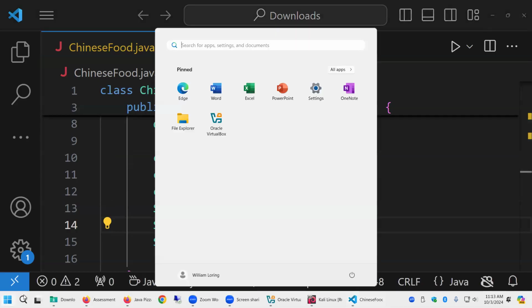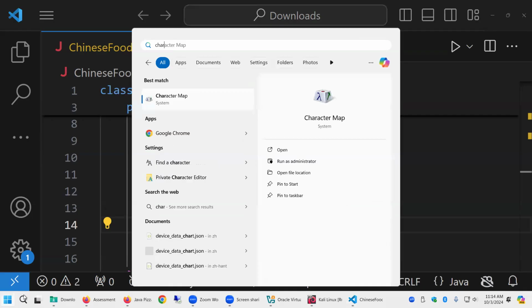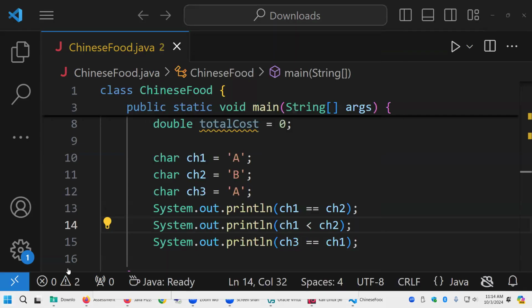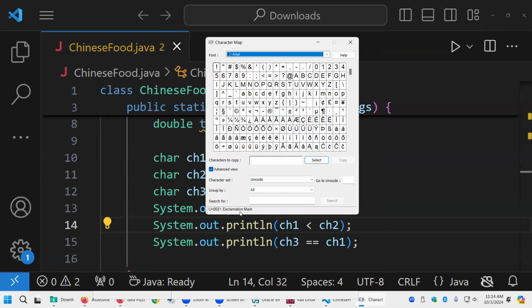Did you know that everything on the computer has a numerical value? It does. Everything, including strings, has a numerical value. So in Windows, I'm answering your question there, Andy, with the character map. For instance, if we're typing in an exclamation point, there it is, 0021. That's the Unicode number that's behind it. That's what the computer sees, the Unicode number.